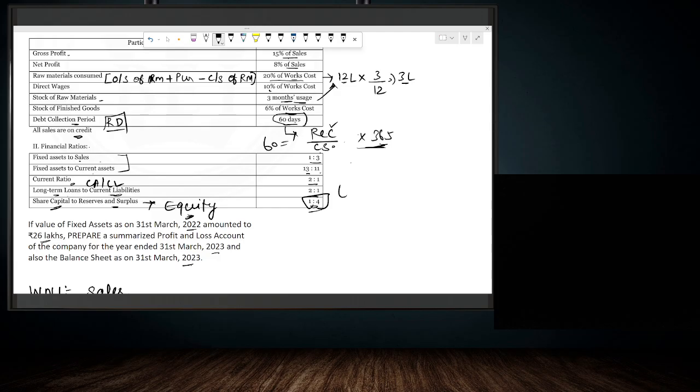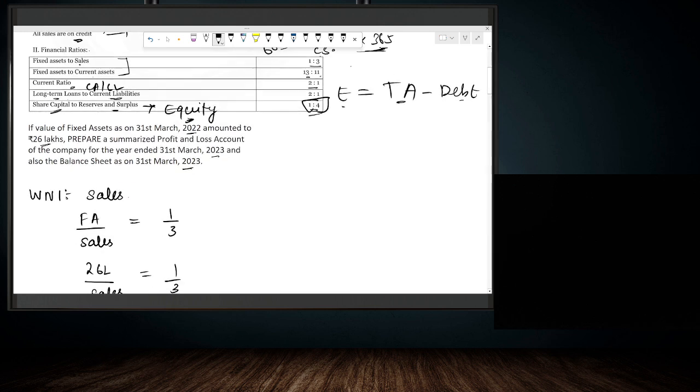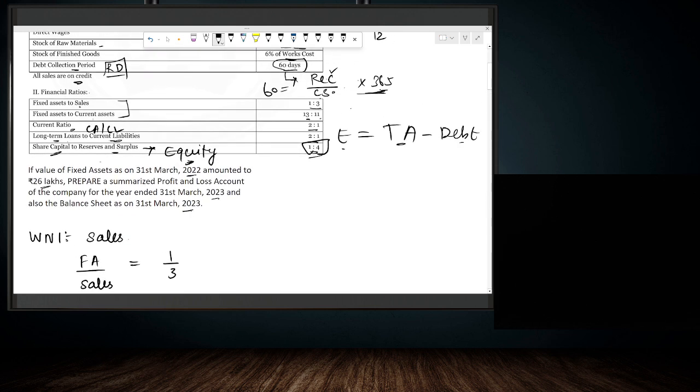Equity is nothing but the total asset minus debt of the company, right? Because the total assets are financed either using equity or debt. So from the total asset, if we remove the debt portion, the remaining portion of the total asset is financed by equity, right? Total asset is fixed asset plus current asset.